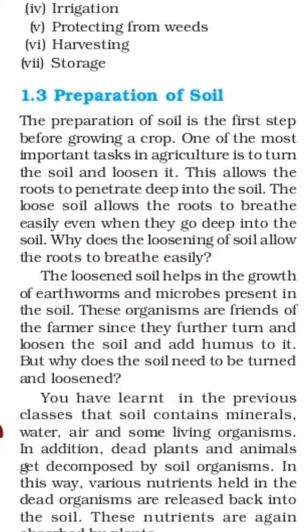We already learned in the 7th class why the earthworm is called a farmer's friend, because it gives the humus content which is useful for the plant, and the plant takes this for its nourishment. These organisms are called farmer's friends since they further turn and loosen the soil and add humus to it. And the last question arises: why does the soil need to be turned and loosened? The answer is already given in the first para, preparation of the soil.